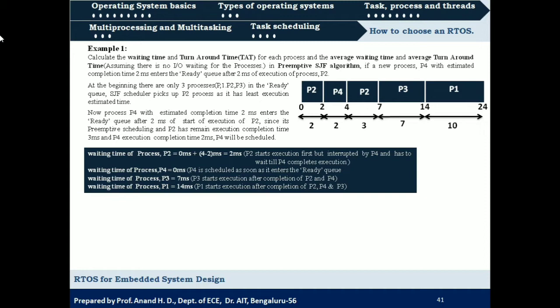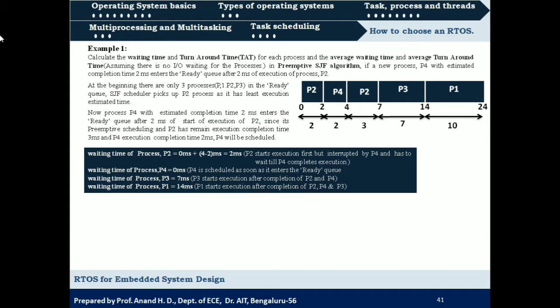So total is 7 milliseconds. So the waiting time of P3 will be 7 milliseconds, and then P1 should wait for completion of execution of P3, P2 and then P4. Okay. So that is 7 plus 5 plus 2, which is 14 milliseconds. So the waiting time of P1 will be 14 milliseconds.